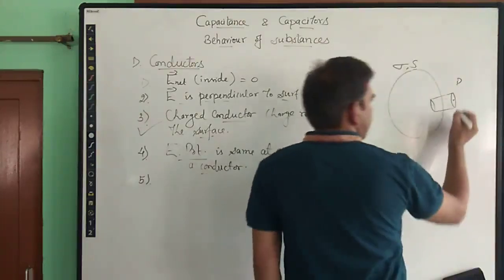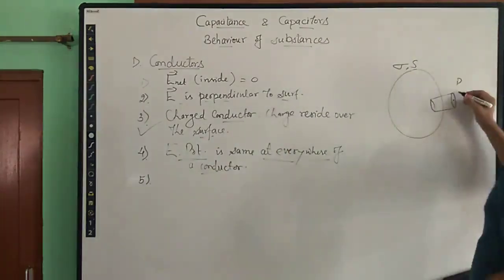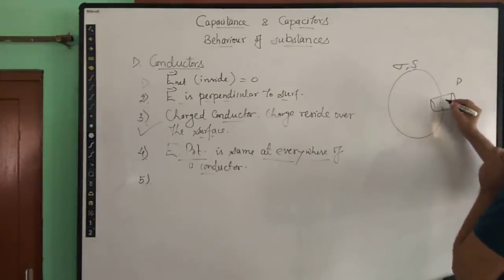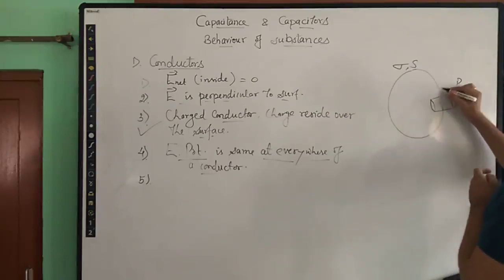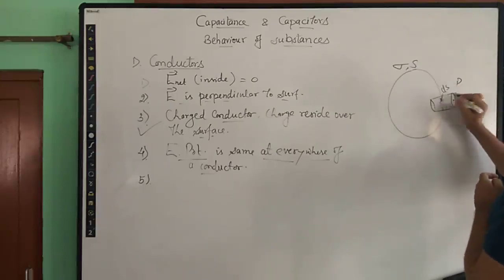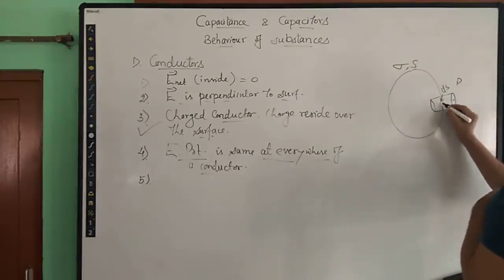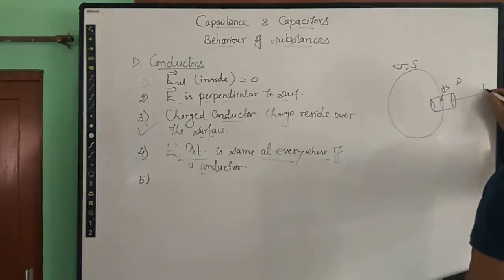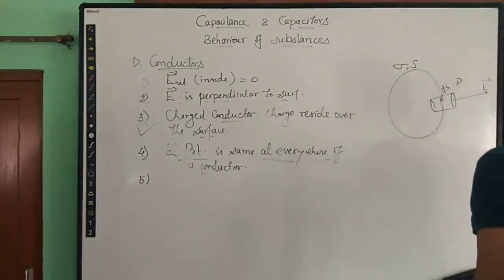So at this point, the cylindrical surface is having some area ds. This is ds. And the electric field from the surface is always directed radially outward if it is, for example, positively charged. So it is the electric field which we have to find, right?